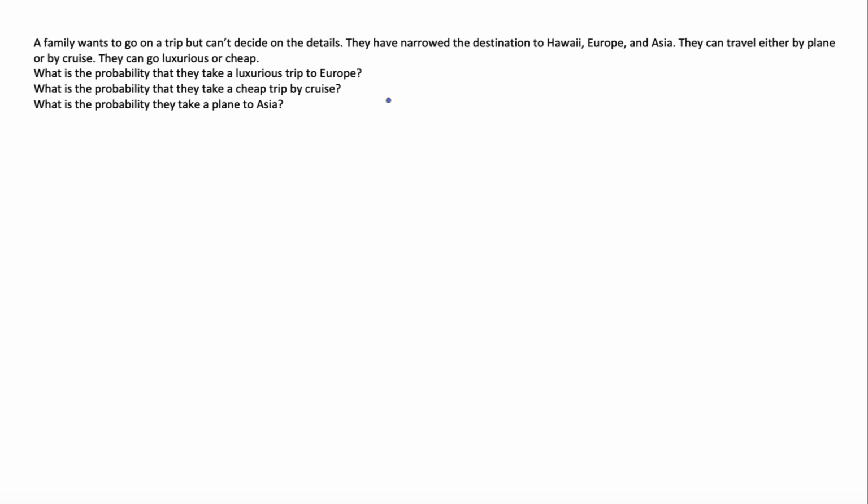Once again, there are three different choices here: the location, how they get there, and I guess we can call it the budget. When we make a tree diagram, we want to write down all the possibilities from these options. First, they're going to pick the location, so we'll call that the first row. We'll write down Hawaii here, Europe and Asia.